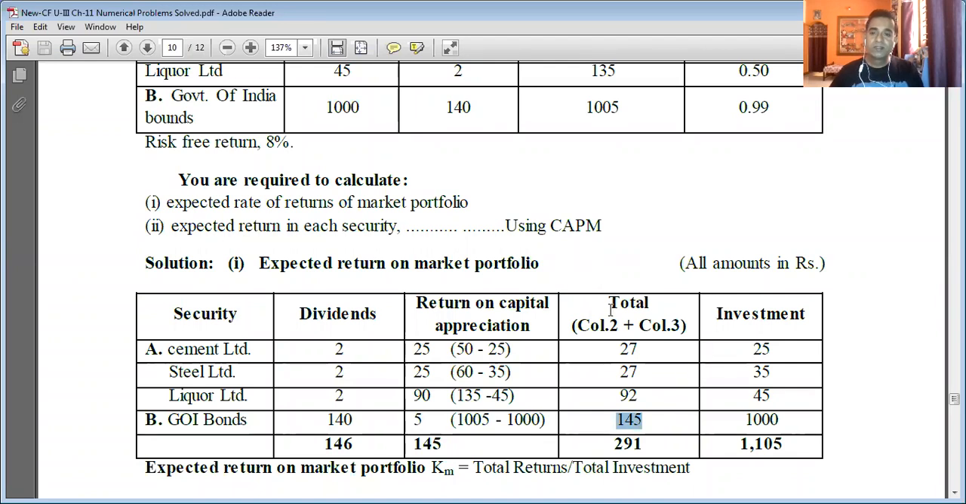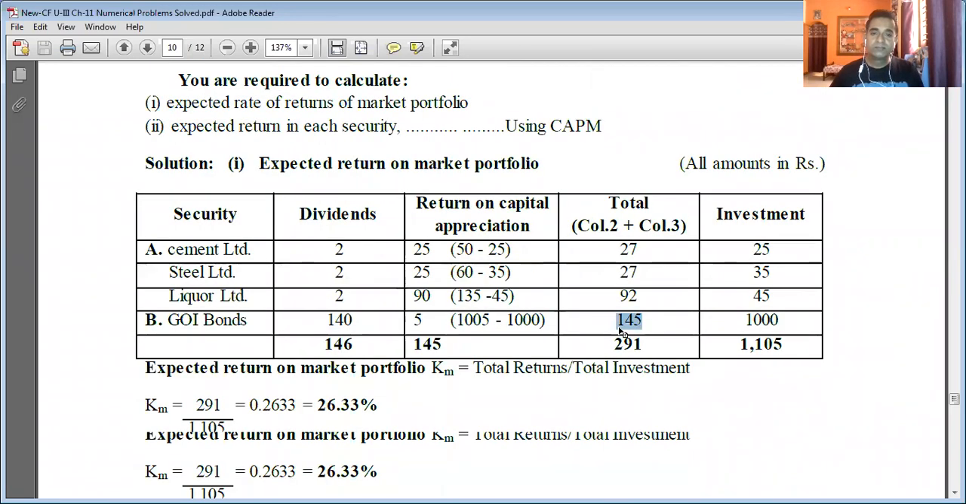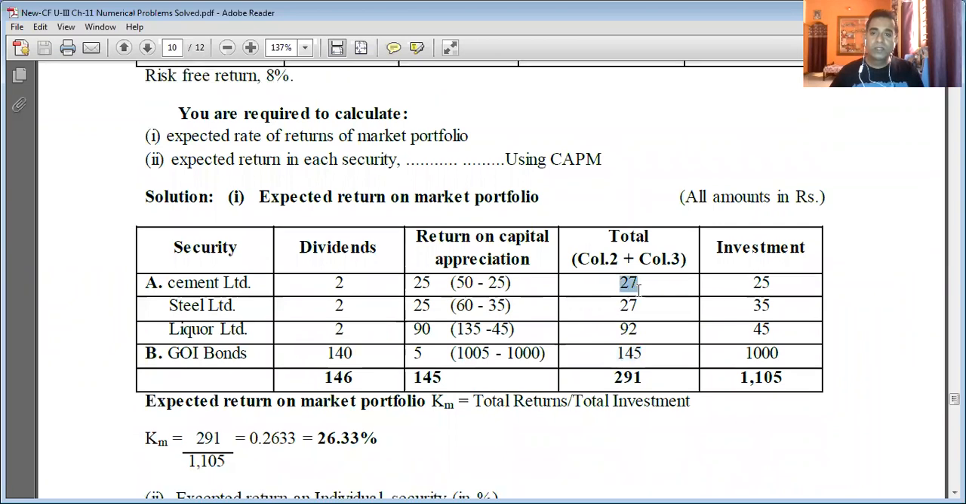Okay. So we need to total this column: 27 plus 27 plus 92 plus 145 is equal to 291. So these are the total returns. And for the investment, the initial price of each security: 25 plus 35 plus 45 plus 1000. These are nothing but the initial prices of the securities, equal to 1105. So this is our total returns and this is our total investment.